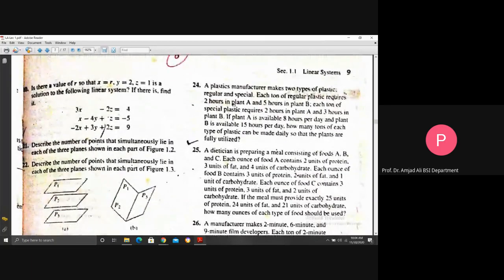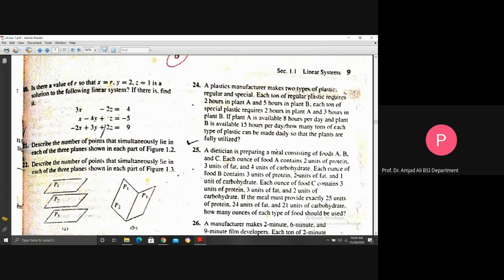A plastics manufacturer makes two types of plastic, regular and special. Each ton of regular plastic requires 2 hours in plant A and 5 hours in plant B. Each ton of special plastic requires 2 hours in plant A, 3 hours in plant B. If plant A is available 8 hours per day and plant B is available 15 hours per day, how many tons of each type of plastic can be made daily so that the plants are fully utilized?